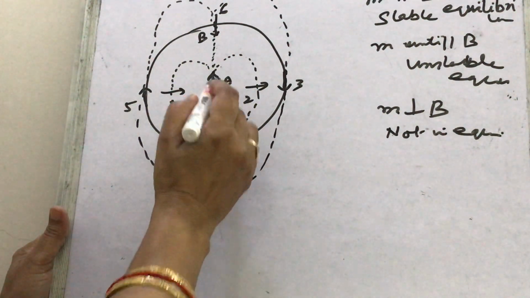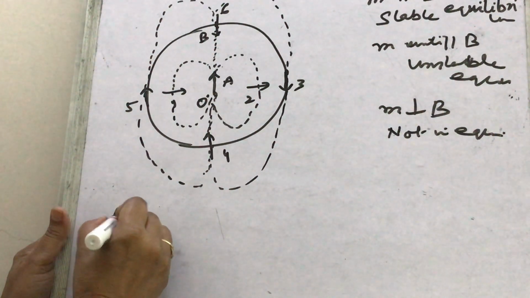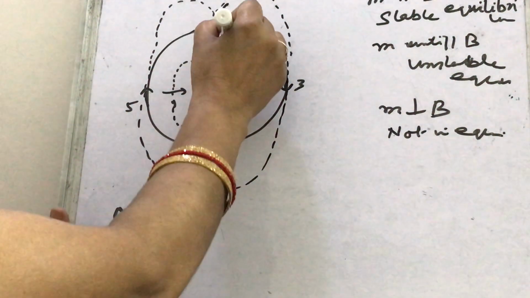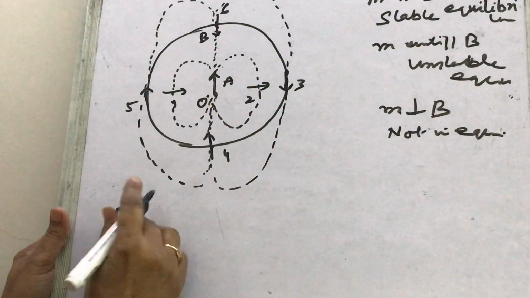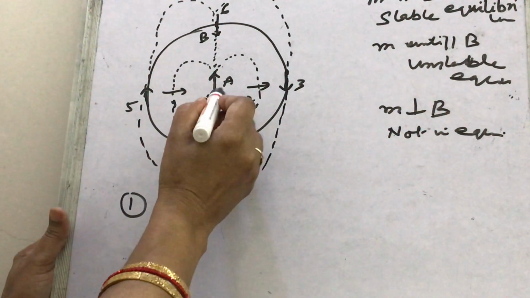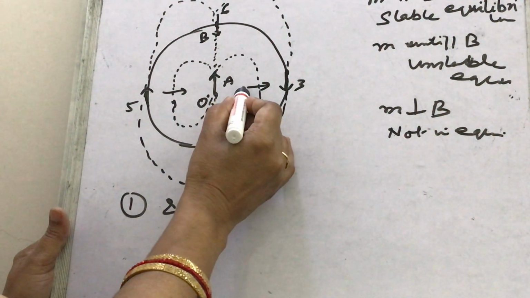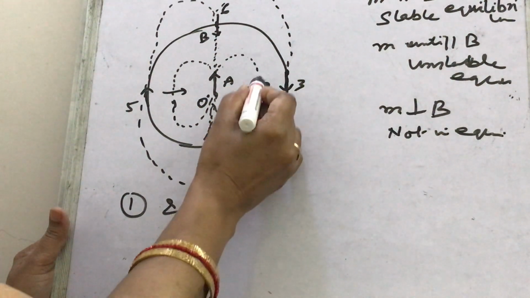Look now, what about O with the 1 and 2 positions? In the position of 1 and 2, what do we observe? This is the field line crossing at the right bisector of the magnet.